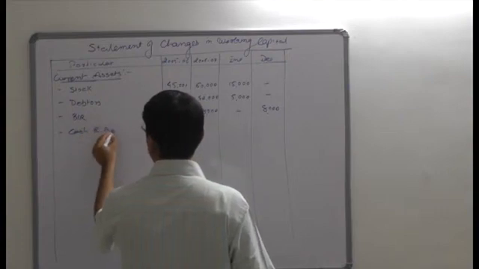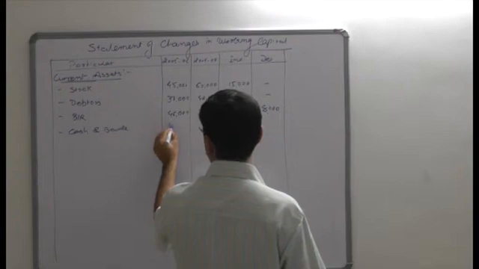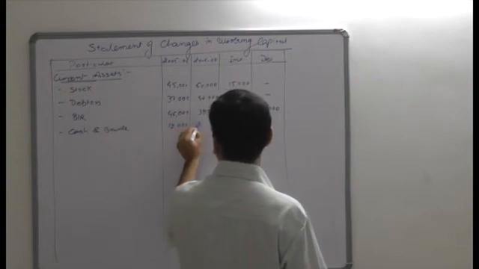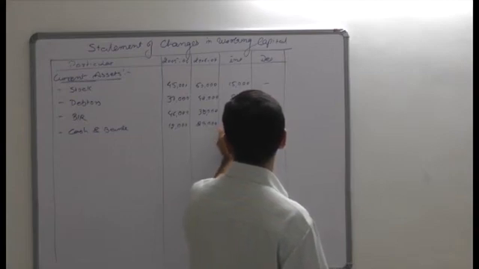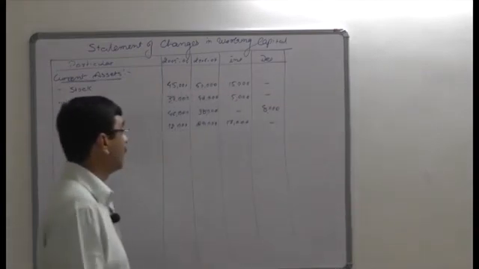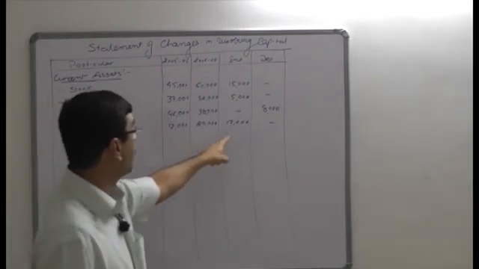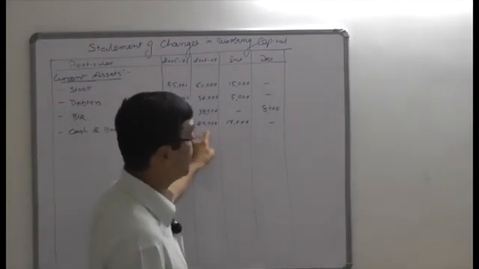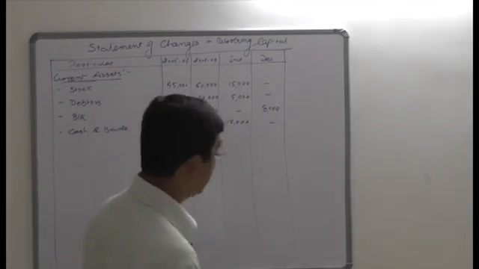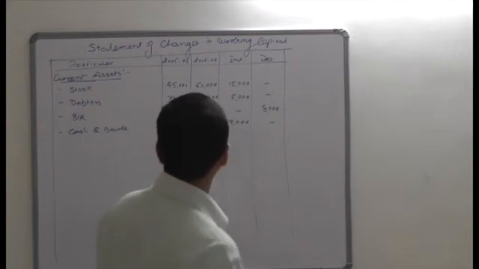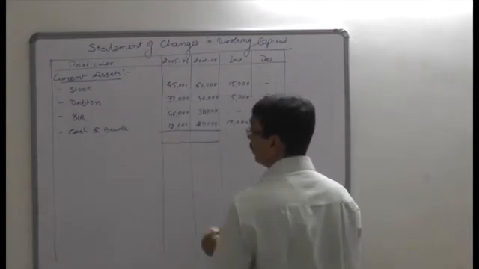Cash and bank last year is 12,000. Yes, it is 12,000 and the current year is 29,000. Again it shows the last year is lower than the current year and the difference is 17,000, which represents an increase in working capital because the current year current assets are higher than the last year. Then the next is preliminary expenses. Preliminary expenses are not at all part of current assets.